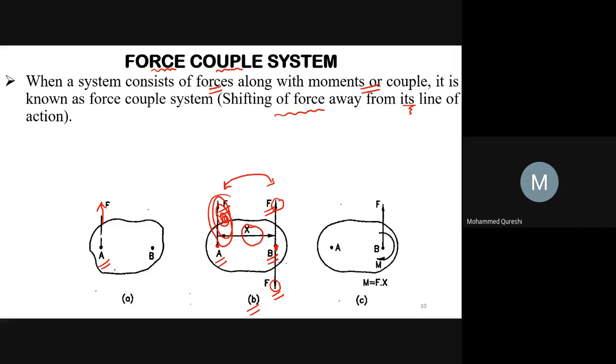This forms a couple of magnitude F into x as shown in the figure here. Thus, a single force F acting at A is replaced by a force couple system acting at B. Hence, this is your force couple system.